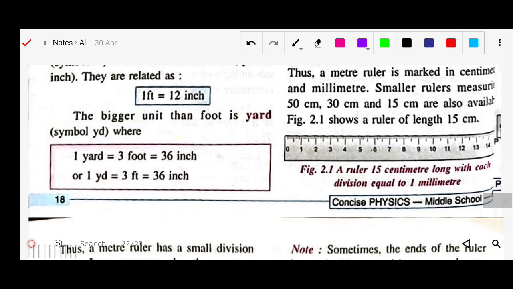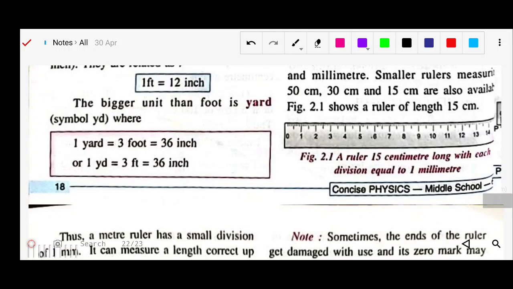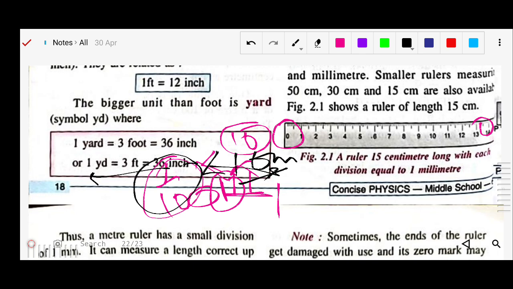With this scale, you can see what the divisions are. They start from 0 and go to 15. Between 0 and 1 you will find there are 10 divisions, right? This entire distance is called 1 centimeter. And 1 centimeter is divided into 10 parts, and 1 part is called 1 by 10th, and this 1 by 10th is your 1 millimeter, right?